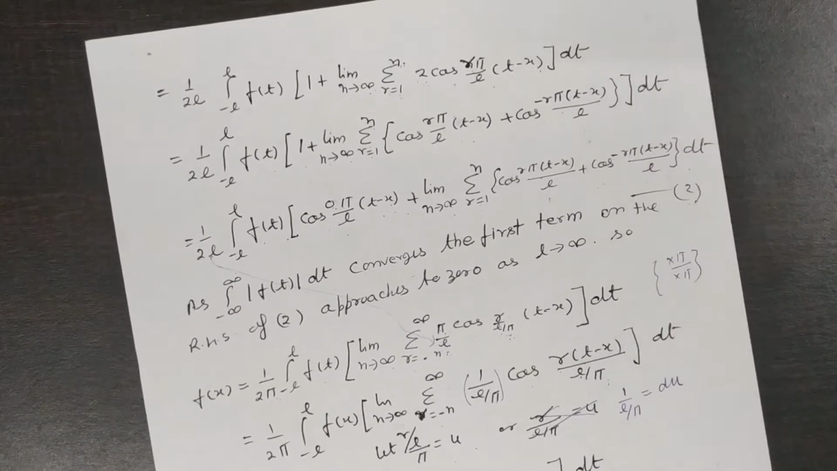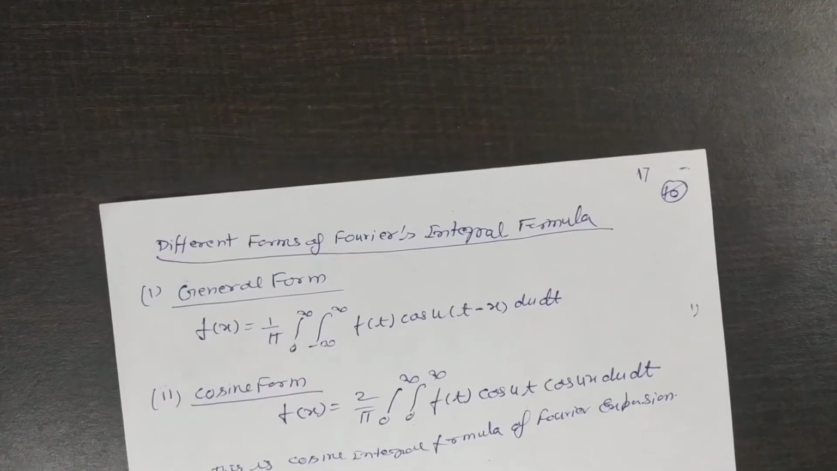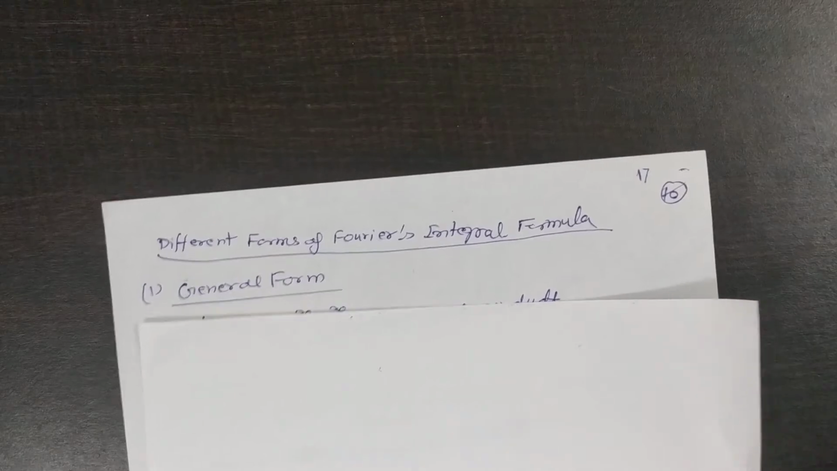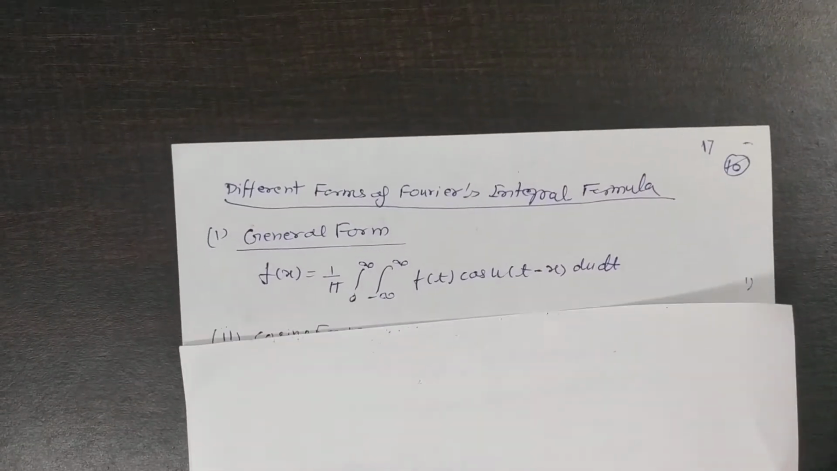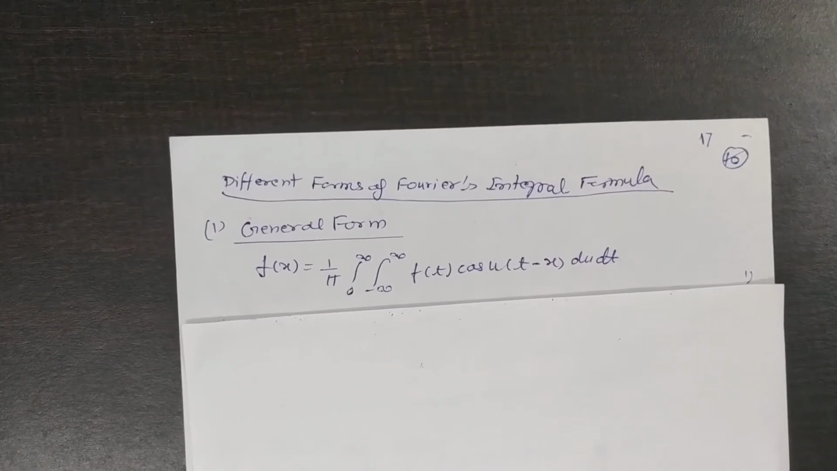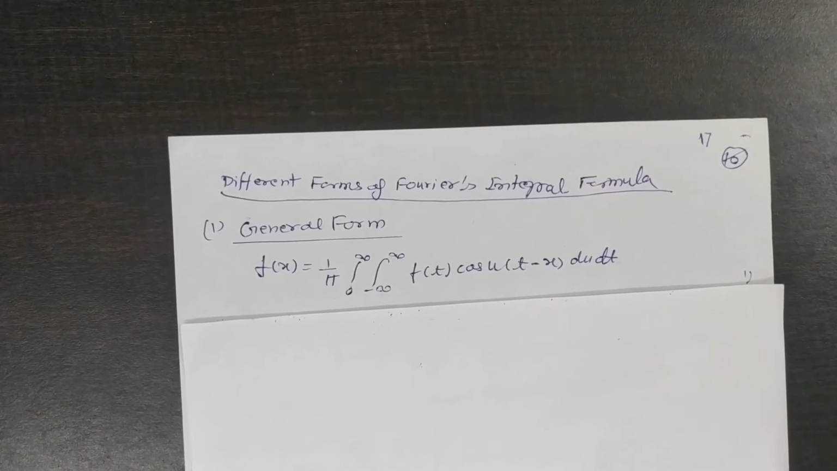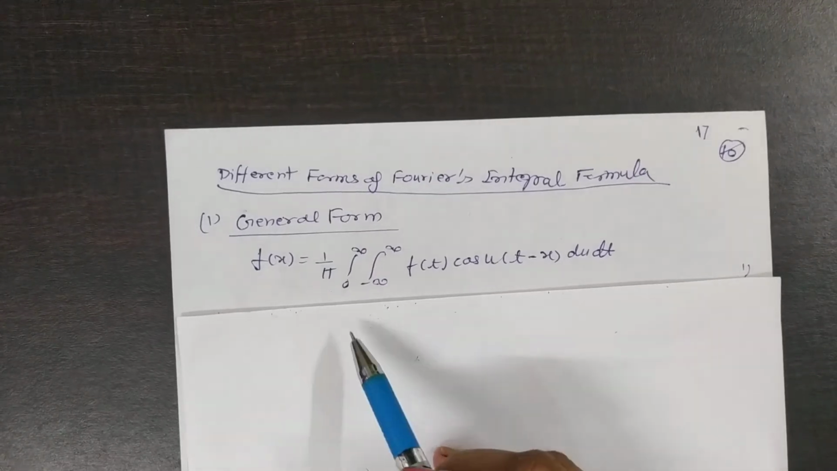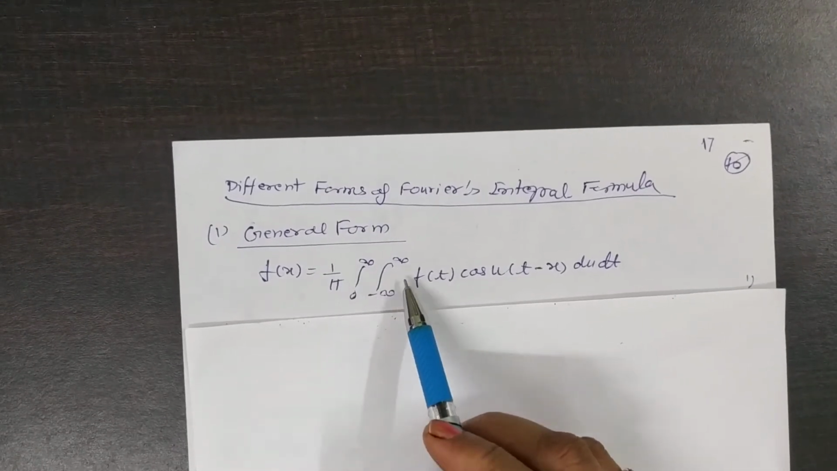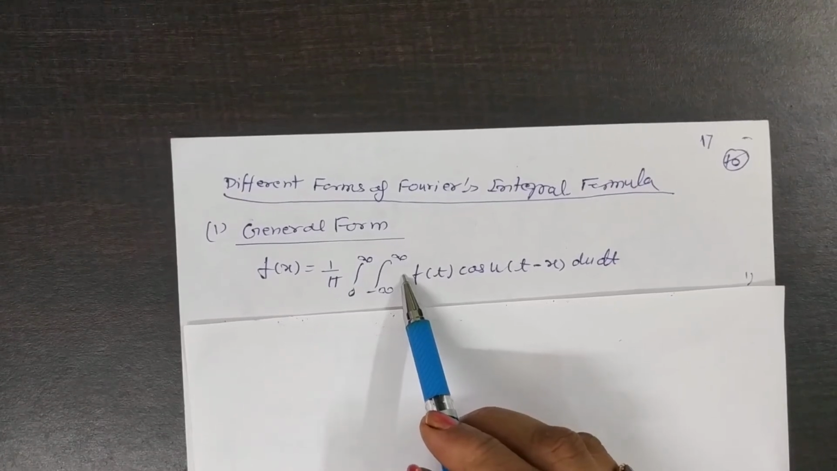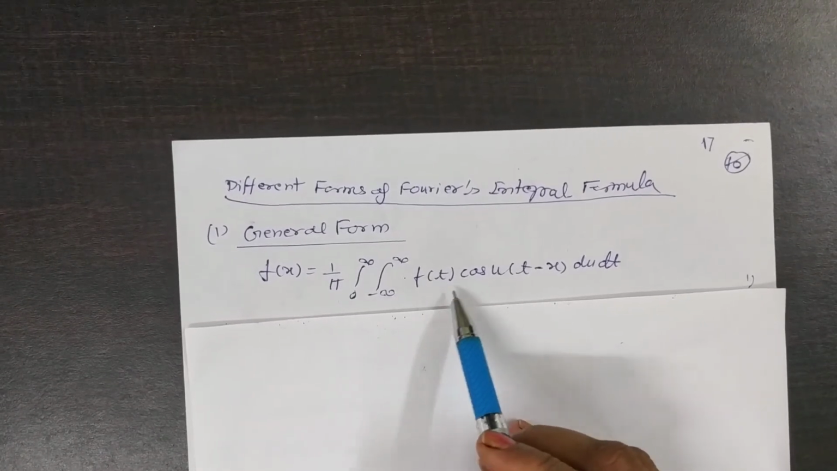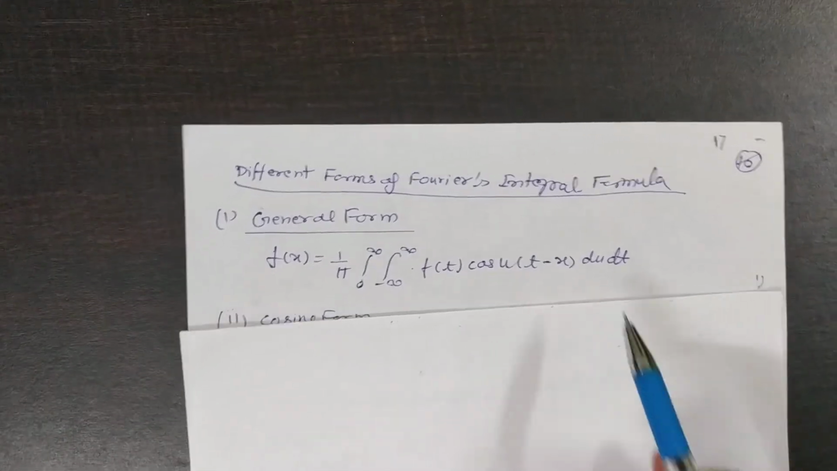So in short form we can define some different form of the Fourier integral formula. This is the general form of the Fourier integral, which is equal to this one. Yes, the general form of the integral formula, which is defined as 1 by π, integral from 0 to infinity, integral from minus infinity to infinity of f(t) cos(u(t − x)) dt du.